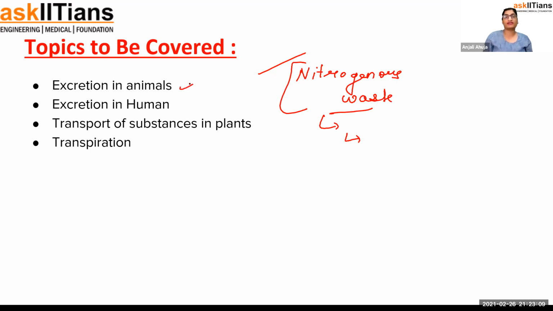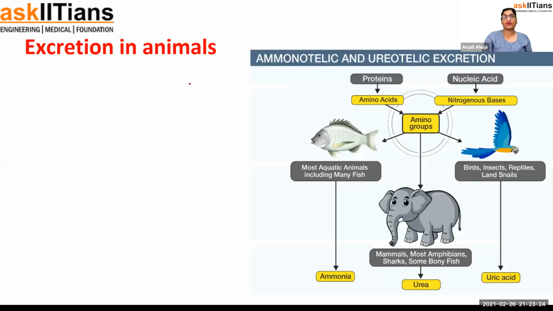We'll also have a little information about excretion in animals. Next, we will be talking about how transportation happens in plants and what transpiration is. How are these things important and how are they working? Important not just for you, but also for the plants. The first thing that we have to understand is excretion. Guys, excretion means removal of the waste product.